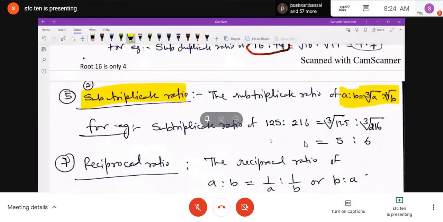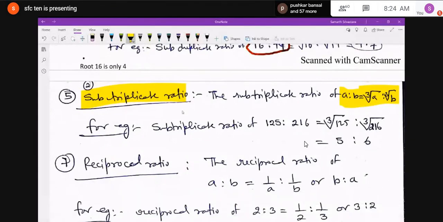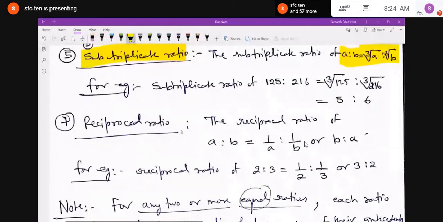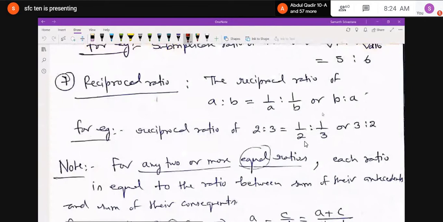Proceeding with the reciprocal ratio. What is the reciprocal ratio? From the word it is clear. The reciprocal ratio of A is to B is what? You take the reciprocal of both quantities, 1 upon A is to 1 upon B. When you simplify, you get B is to A. Like I have given one example, the reciprocal ratio of 2 is to 3 is 1 upon 2 is to 1 upon 3, or you can write 3 is to 2 also. Have you understood till now? Yes, sir.